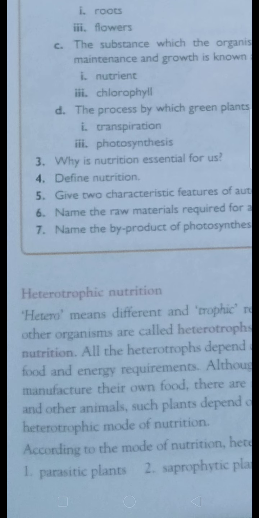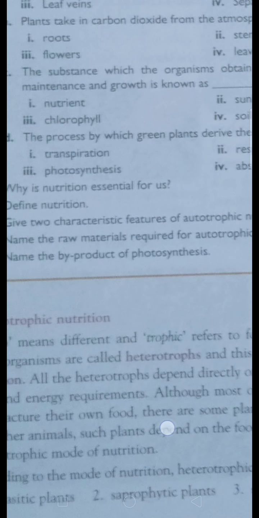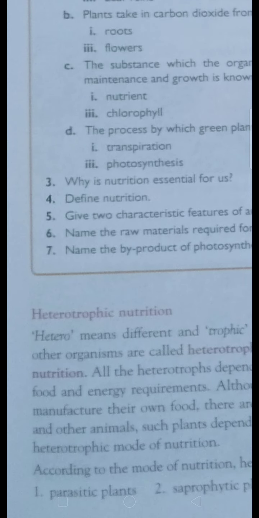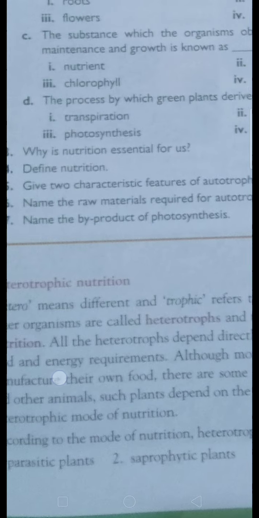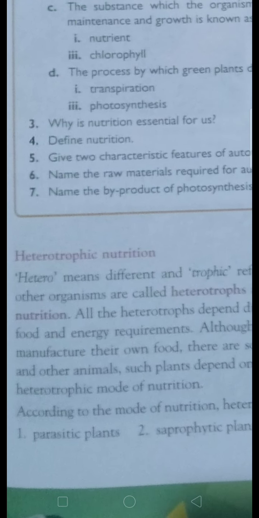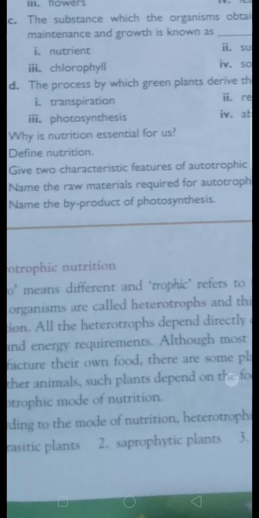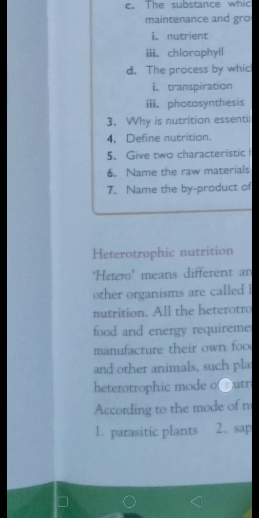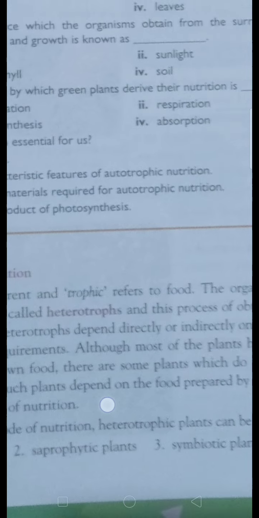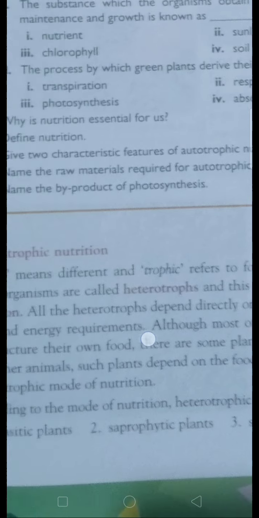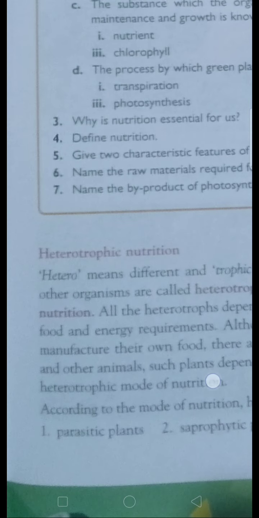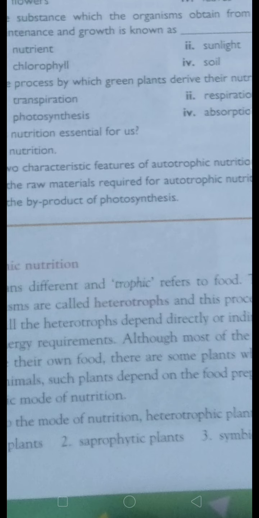And the organisms which are taking the food in different ways are called heterotrophs, and this process is called heterotrophic nutrition. All the heterotrophs depend directly or indirectly for the food and energy requirements. Okay, you know that already. All the heterotrophs depend directly or indirectly on the autotrophic organisms for their food and energy requirement, means green plants.